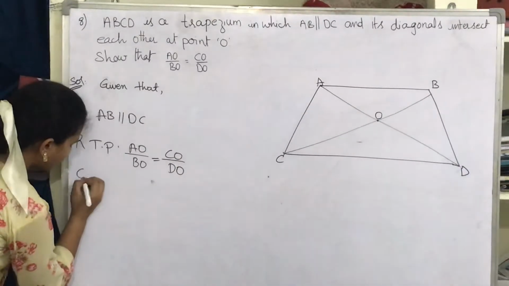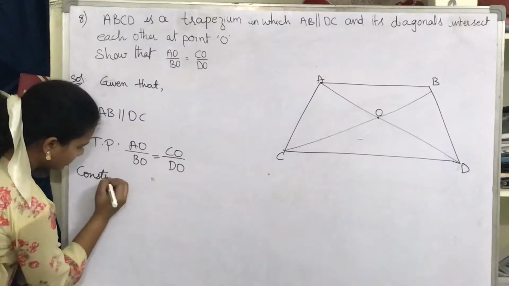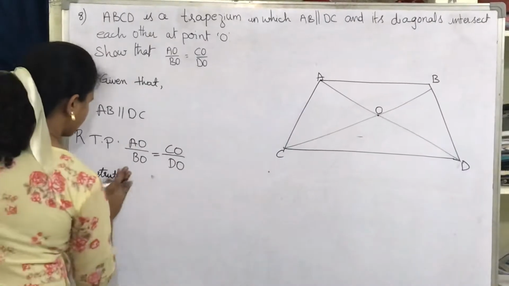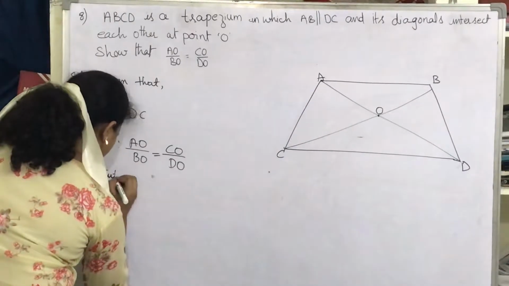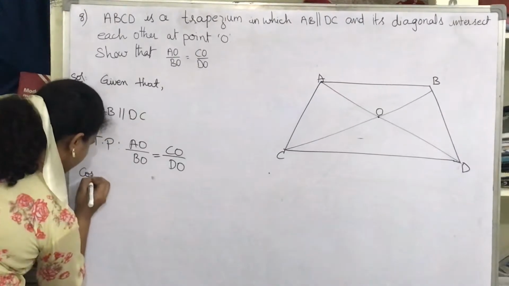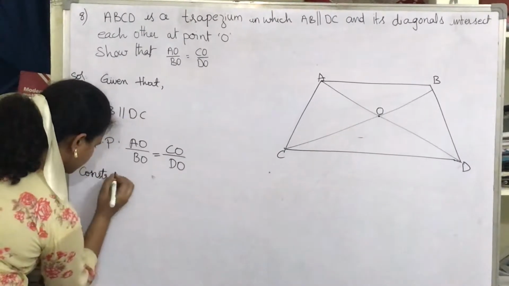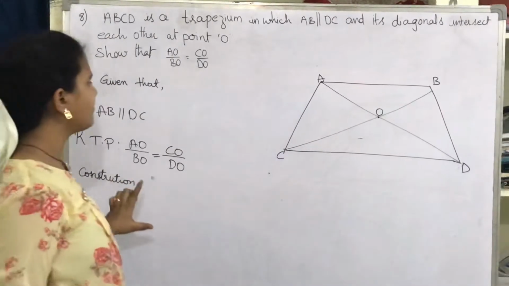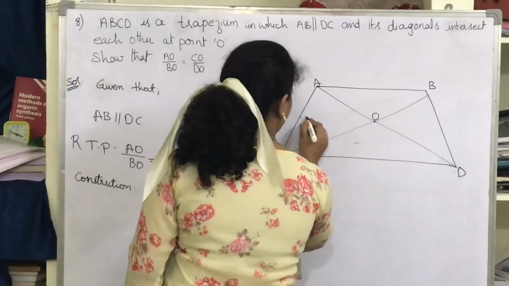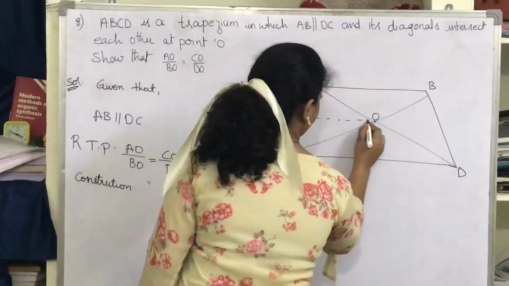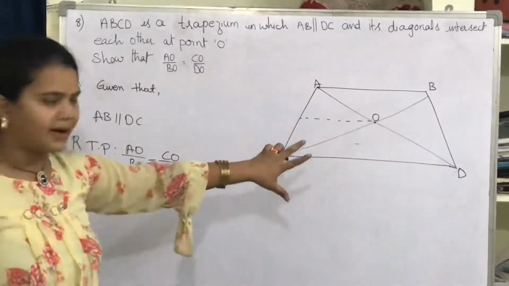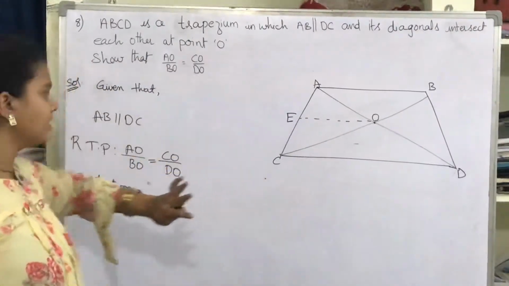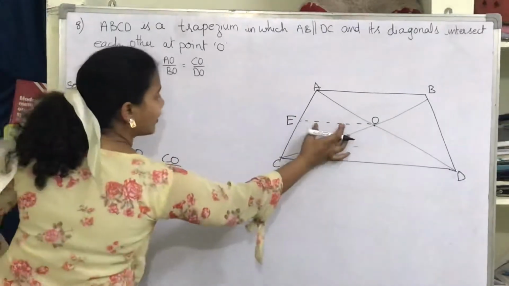So now, just to prove this, I would like to construct. So construction. Here I would like to construct a line. Okay, I have constructed a parallel line. Let this point be E, EO. So I have constructed EO parallel to CD.